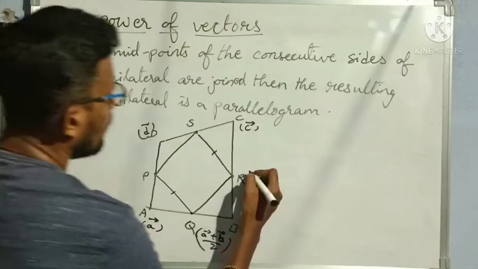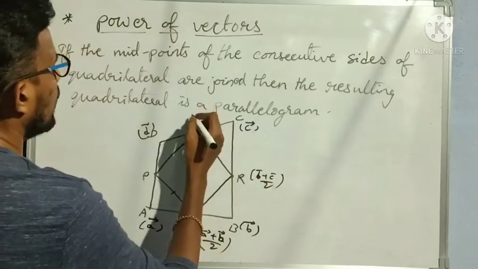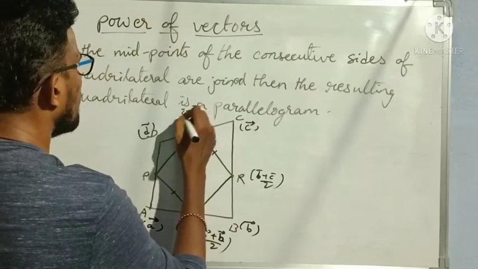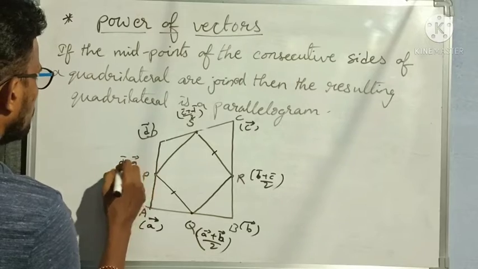In the same way, here what will I get? B bar plus C bar by 2. Here what will I get? C bar plus D bar by 2. Here what will I get? D bar plus A bar by 2.